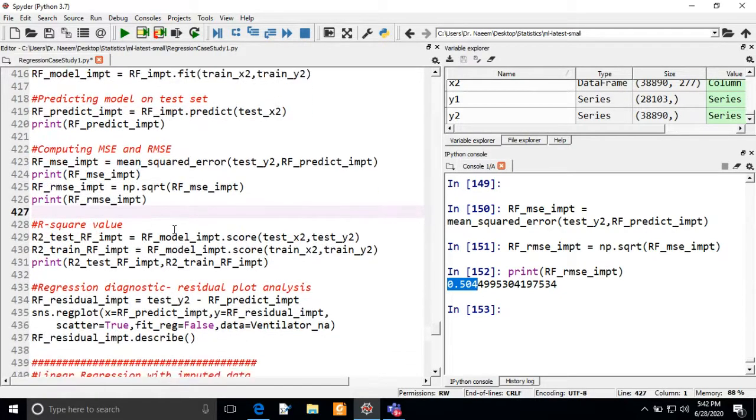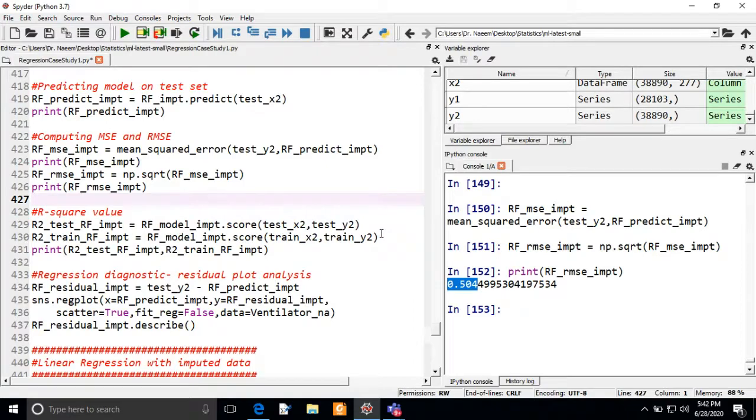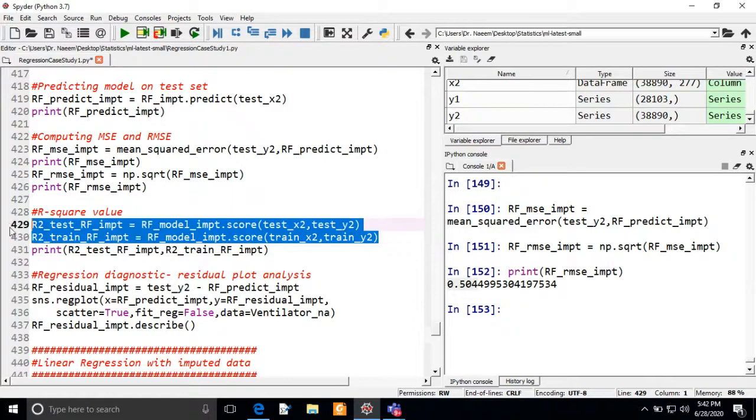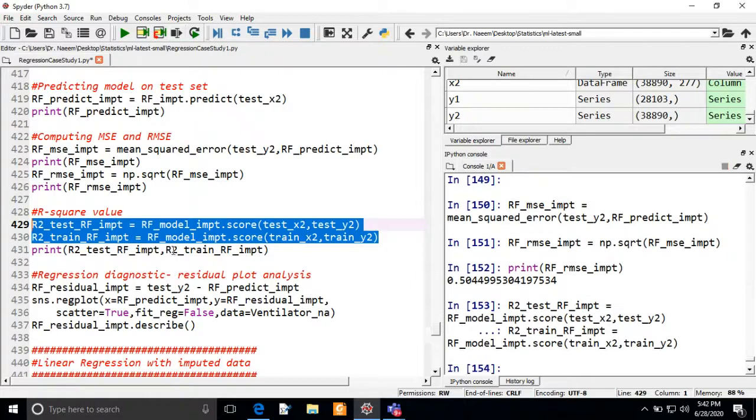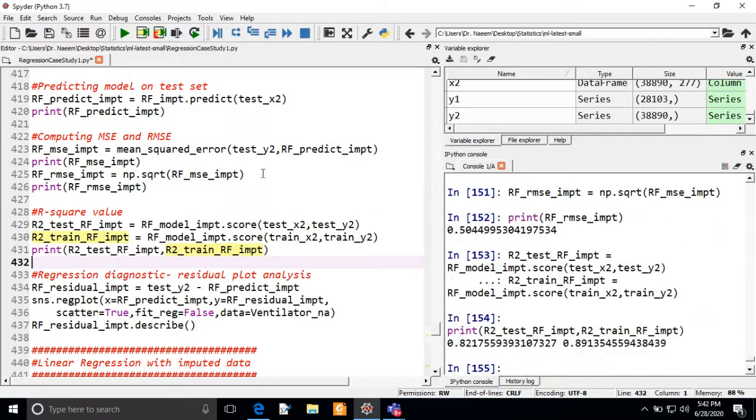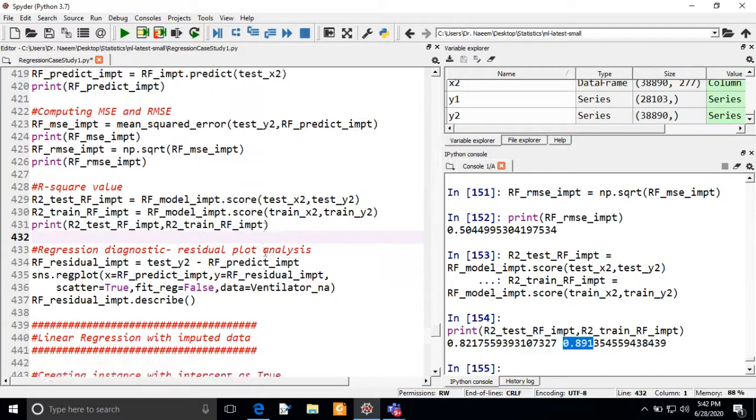Now we can also see the R squared value for the train and test set. The values are 0.82 and 0.89. This is very close to 1, and it is also performing well, but not as well as the random forest model that we did with the data with no missing values.